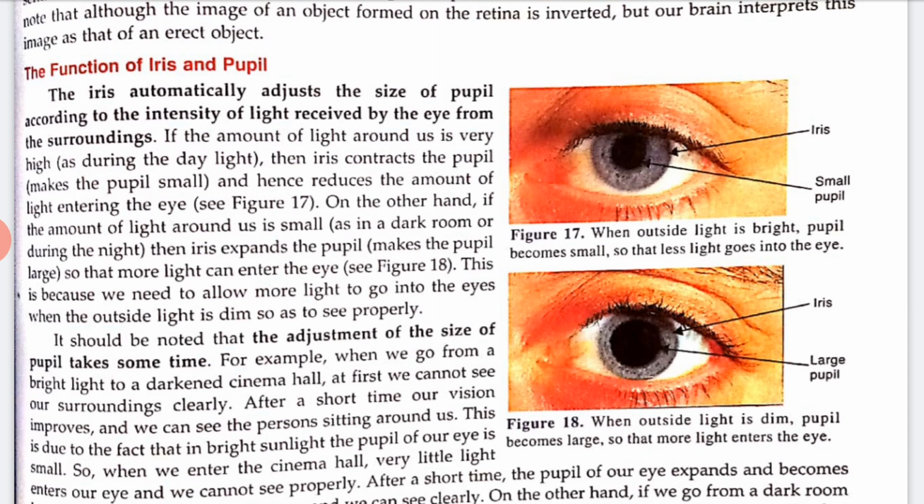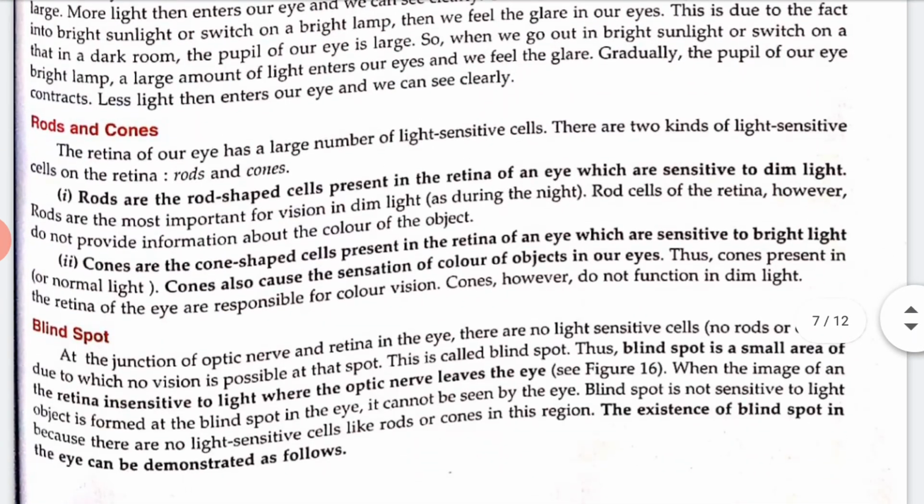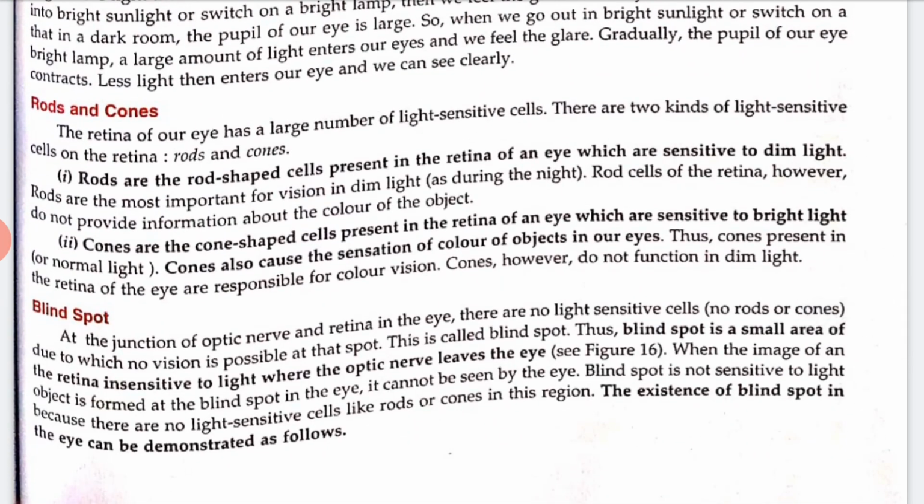Okay, now let's talk about rods and cones. The retina of our eye has a large number of light sensitive cells. There are two kinds of light sensitive cells on the retina, that is rods and cones. So let's talk about rods. Rods are the rod shaped cells present in the retina of an eye which are sensitive to dim light.